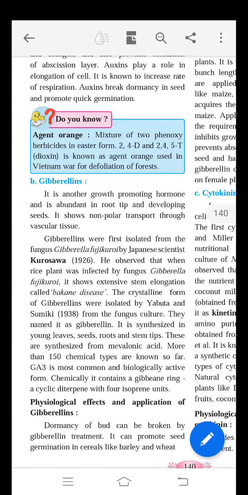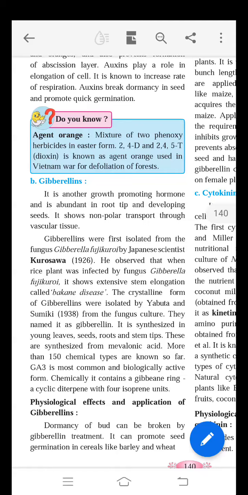The importance, or the practical applications, or the physiological effects of gibberellin. The first physiological effect of gibberellin is breaking dormancy. The treatment of gibberellin breaks the dormancy in certain plants. It also promotes seed germination in barley and wheat.